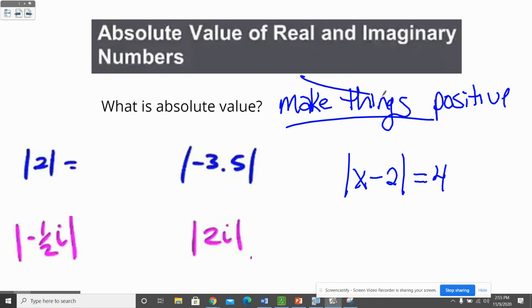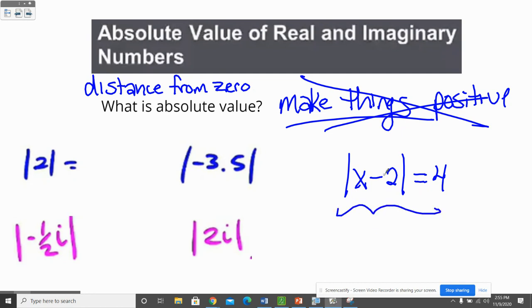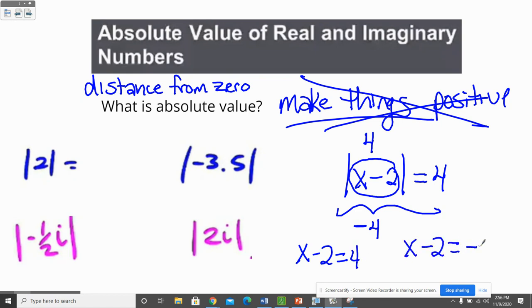So what is absolute value? Absolute value is the distance from 0. So how far away is something from 0? What this statement is saying here is that there's some number whose distance from 0 is 4. Well, there's two things that could be in that symbol that would make that true. 4 is 4 away from 0, and -4 is 4 away from 0 on a number line. So that means that this x minus 2 could equal 4, or the x minus 2 could equal -4.